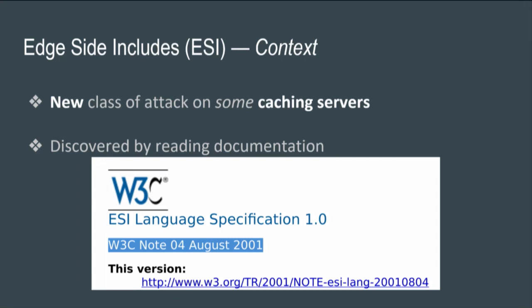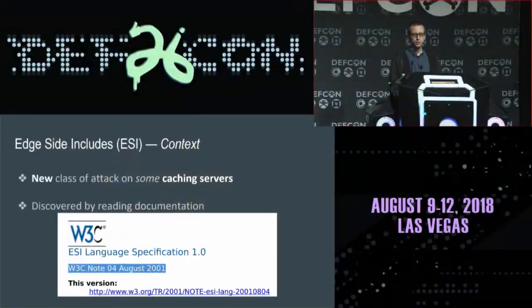One of my colleagues, Laurent Desaulniers at GoSecure, was tasked with reviewing the caching configuration for one of our clients. Our client, which is a large ISP, basically wanted a cache overview of the security features. And we kept seeing references to ESI. It kept coming up, edge-side includes. We're a bunch at GoSecure, and none of us ever heard about that. So we started looking into the documentation.